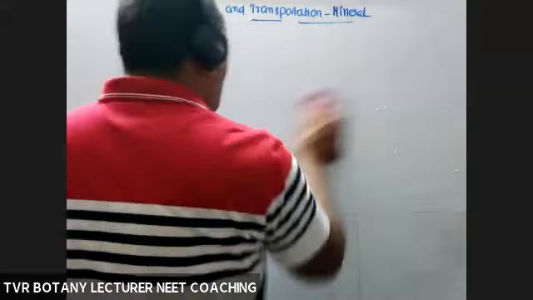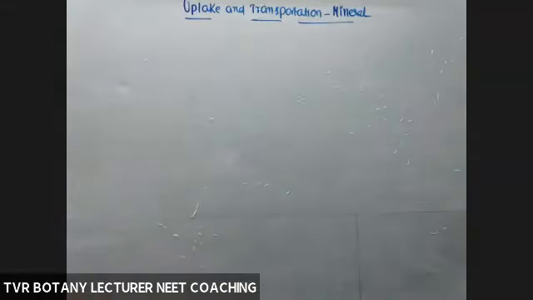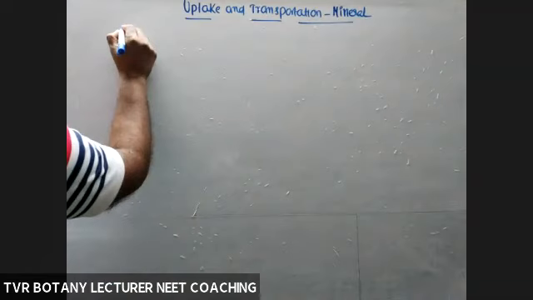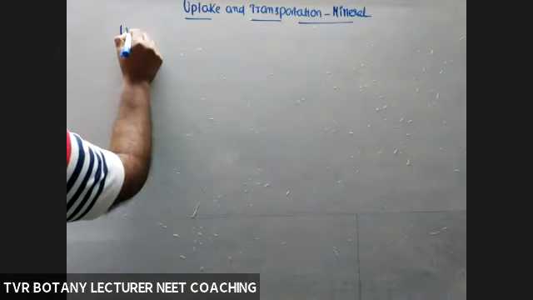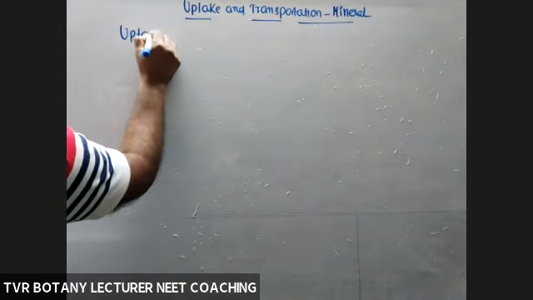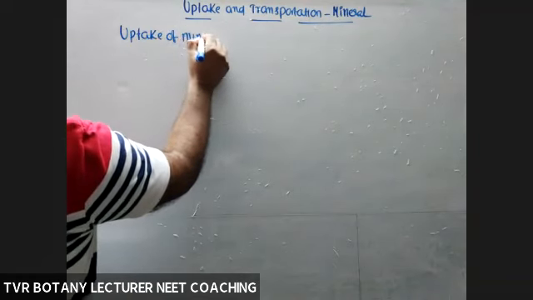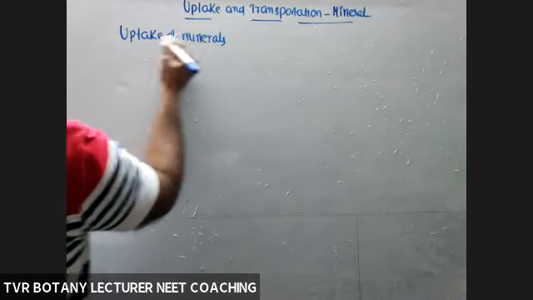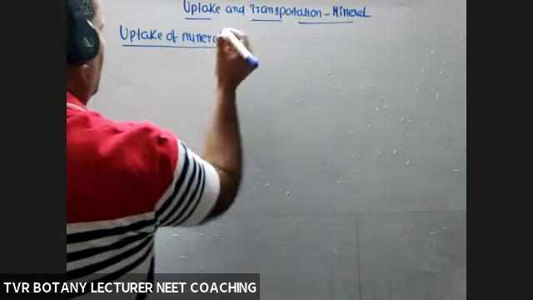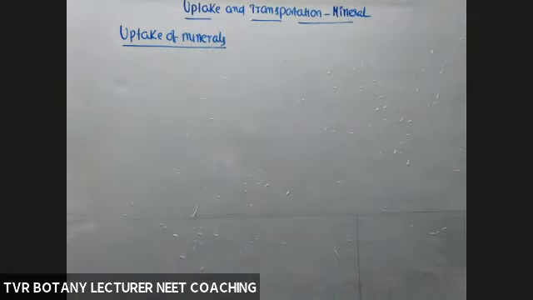Now uptake of minerals. Don't forget that minerals means they're in ionic form, charged particles.